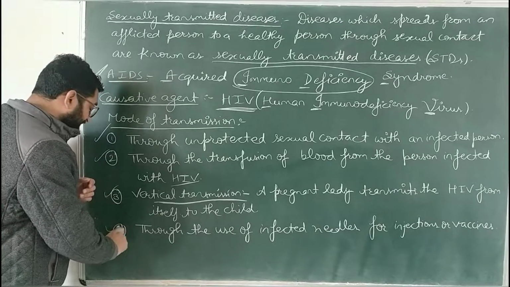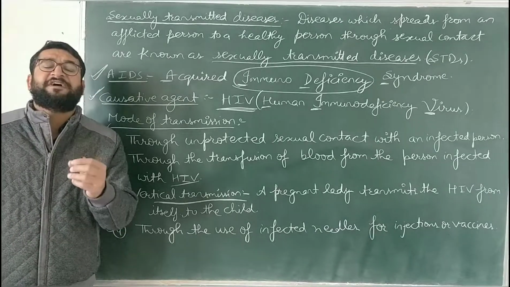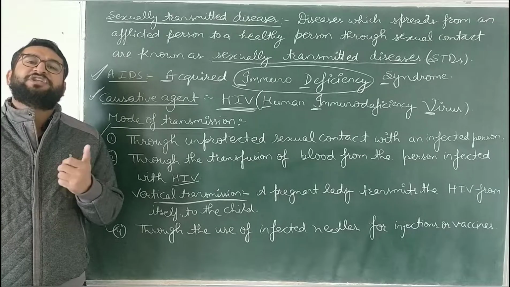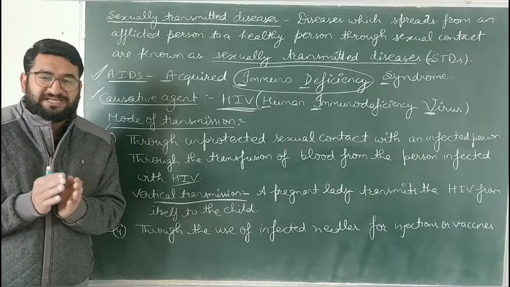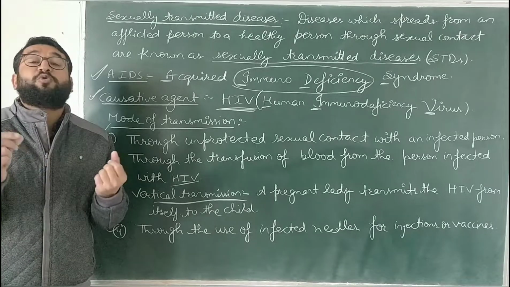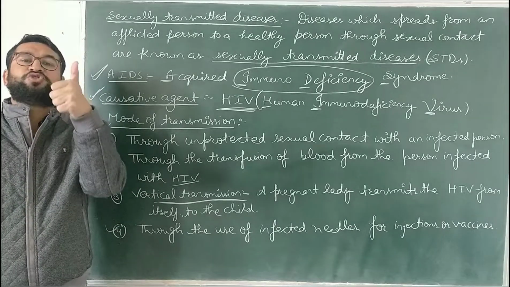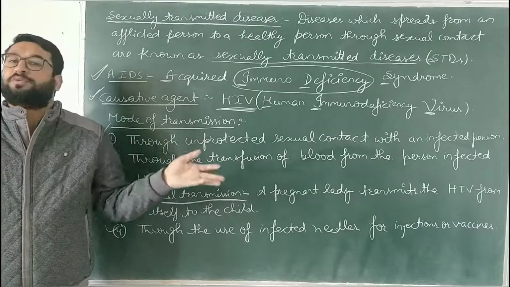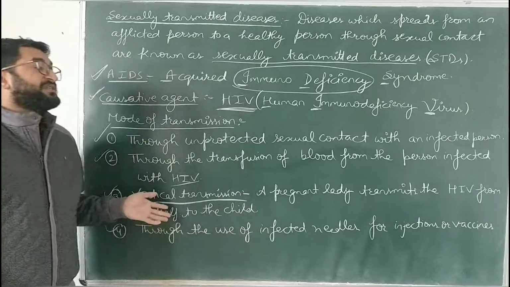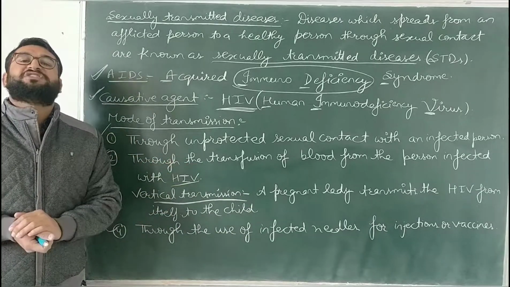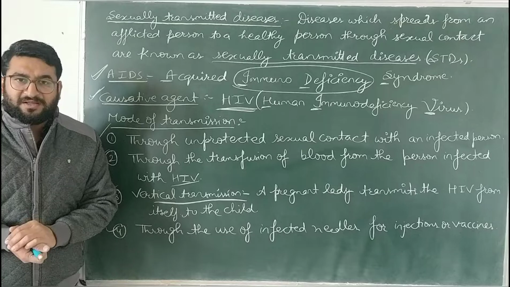Next, through the use of infected syringes for injections or for vaccines. That's why you must have seen that in today's times doctors are using disposable syringes, the one-time use syringe. They use it once and then throw it away in the dustbin. So, these are the modes of transmission by which AIDS is transmitted from an afflicted person to a healthy person.